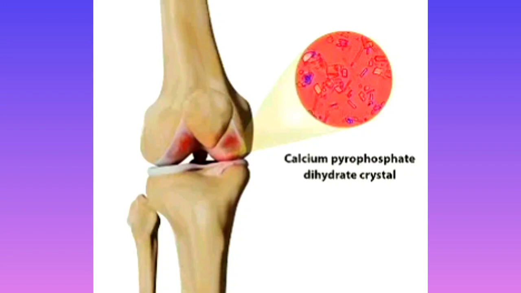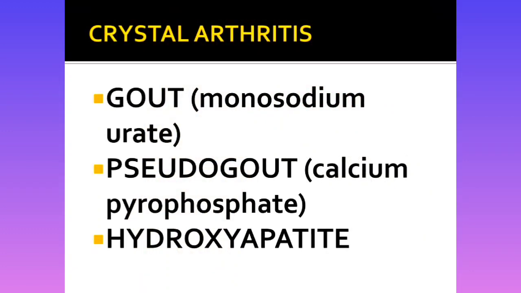And the composition of the crystal is calcium pyrophosphate dihydrate crystal. So I have given you 3 clues. Now can you say, is it gout or pseudo gout? One point is knee joint, and second point is rhomboid crystal which are blunted, which is not needle shaped crystal, and the composition of the crystal is calcium pyrophosphate dihydrate crystal, CPPD crystal. This is pseudo gout.